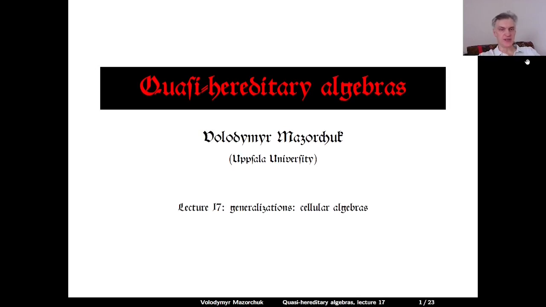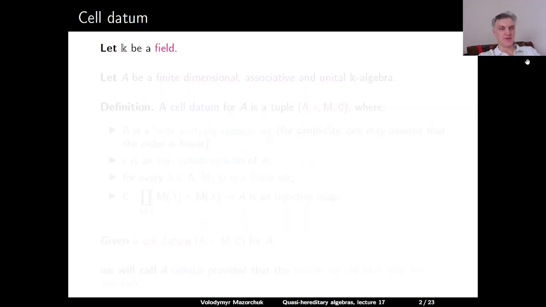Quasi-hereditary algebras, lecture 17, generalizations, cellular algebras. Let K be a field. Let A be a finite-dimensional associative and unital K algebra.